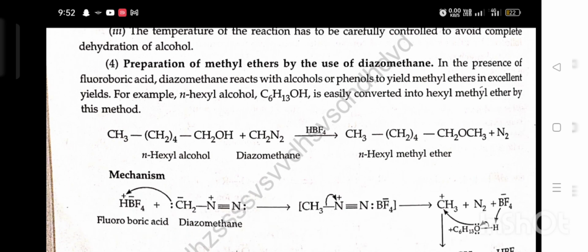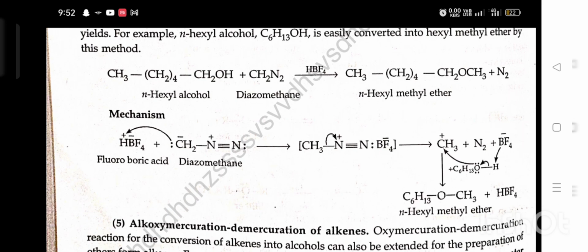N-hexyl alcohol in the presence of diazomethane and HBF4 gives N-hexyl methyl ether. Mechanism: fluoroboric acid plus diazomethane gives N-hexyl methyl ether.